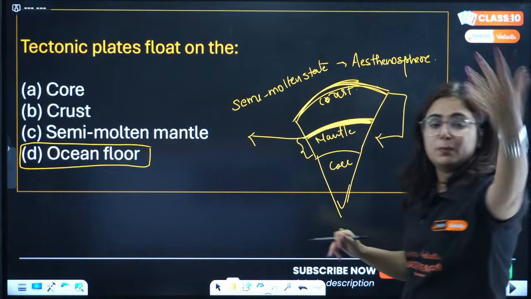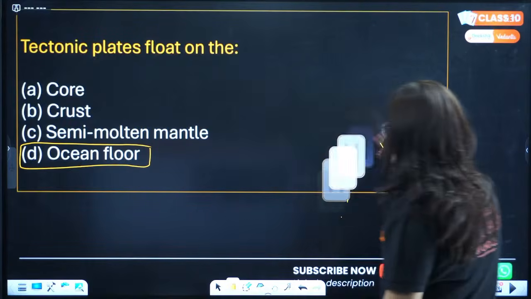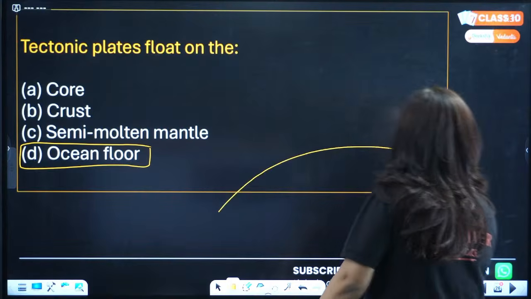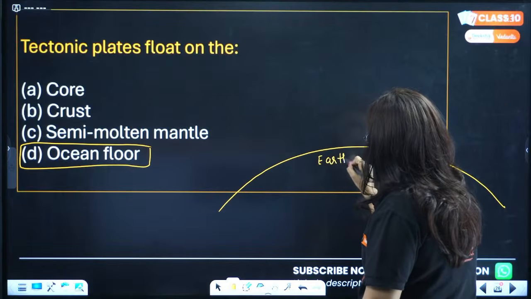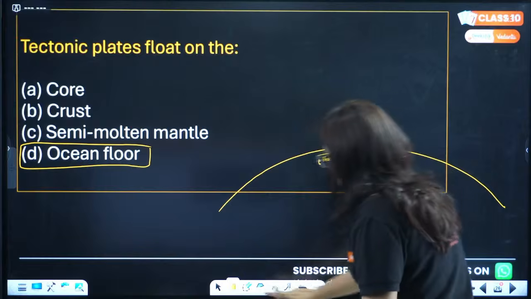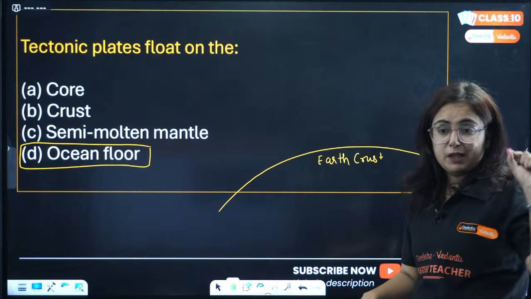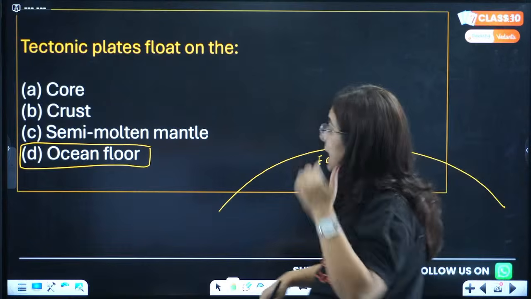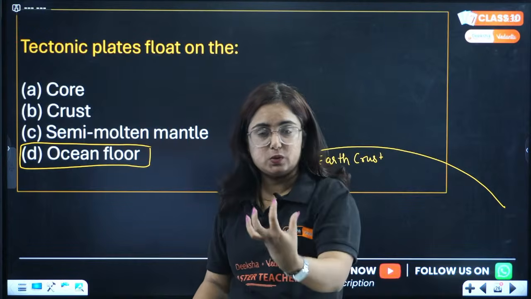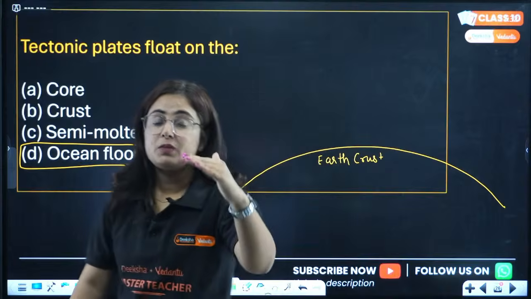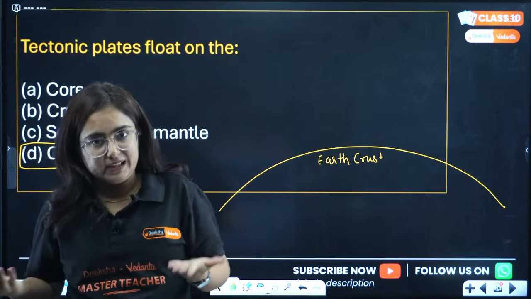I'll give you a more brief answer about the ocean floor. Beta, pay attention. This is the earth crust. Earth crust is made up of land surface. But in that land surface, somewhere there is land, that is mountains, plateaus, but somewhere there are oceans. But if you go beneath the oceans, what do you find? Land only.